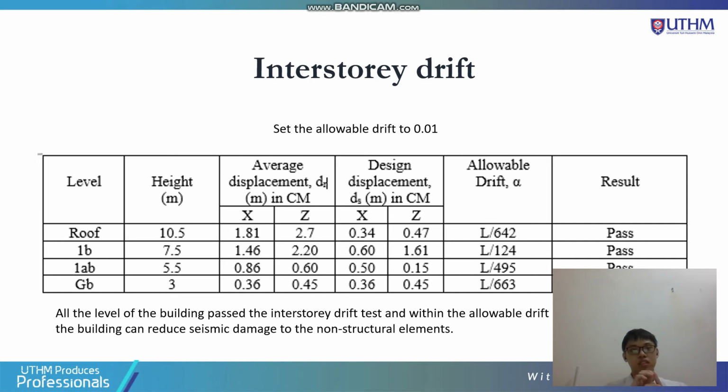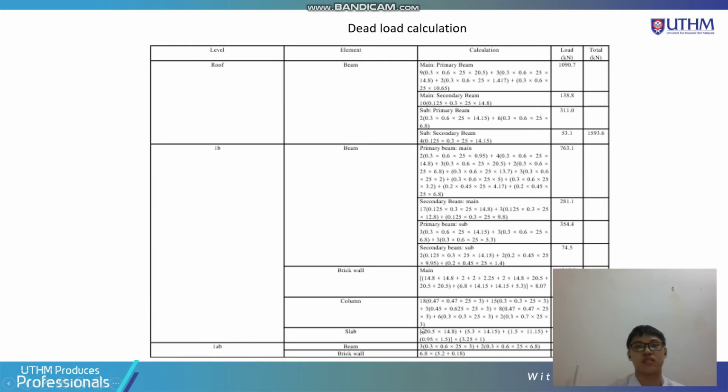For the interstory drift test, we set the allowable drift to 0.01%, since the interstory drift ratio is usually 1 to 2% of the ultimate limit state. As the result shows, all the levels of the structure pass the interstory drift test. So we can say that the building can reduce the seismic damage to the non-structural elements. And now proceed to the seismic pressure value calculation.